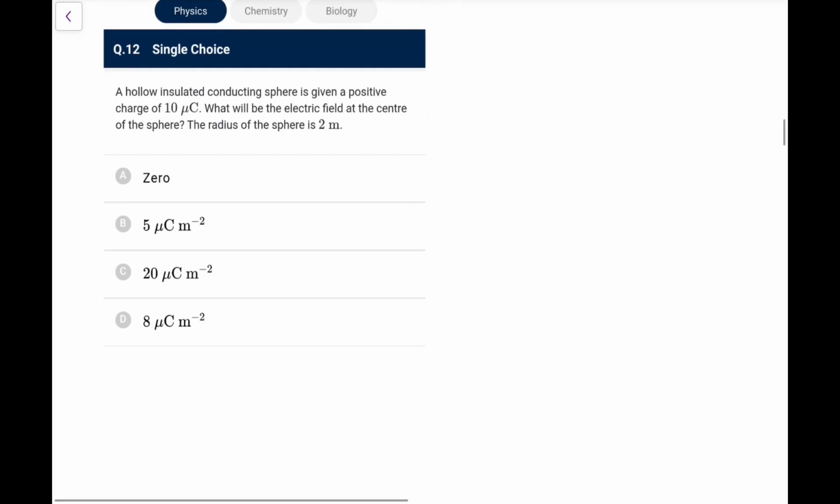Next one. Hollow insulated conducting sphere. Because it is conducting, given a positive charge, it will be over the outer surface. What would be the electric field at the center? So you know the field inside would be 0. So at the center or at any inside point, it is going to be 0.